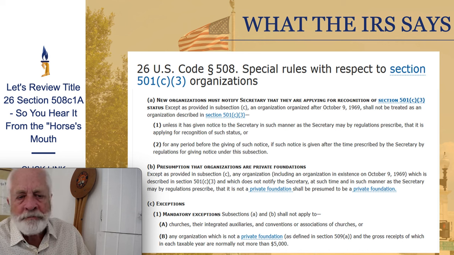All right. What's A? Churches. Okay, great. That church is exempt from IRS tax and from IRS reporting. Great. They're integrated auxiliaries. It says comma. They're integrated auxiliaries, comma. So we've only been introduced to churches so far, right? In this phrase or sentence or whatever. And so it says churches, comma, their integrated auxiliaries, comma.